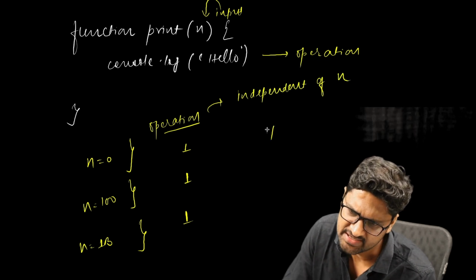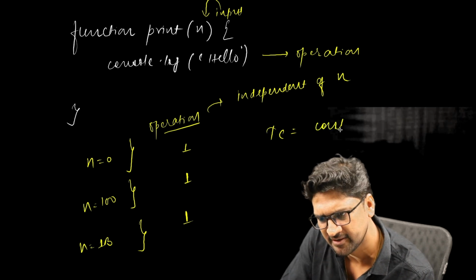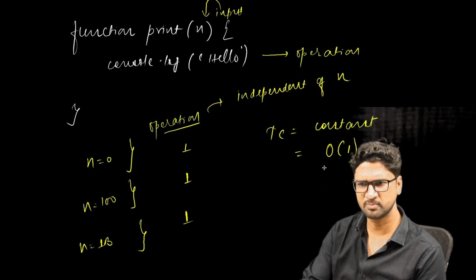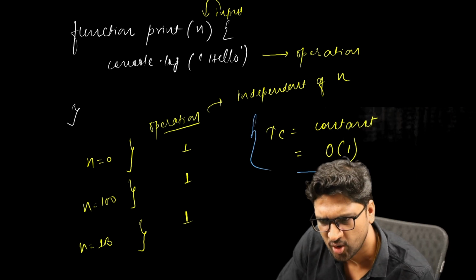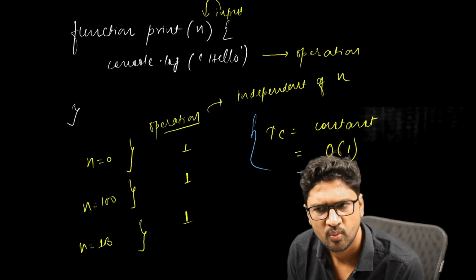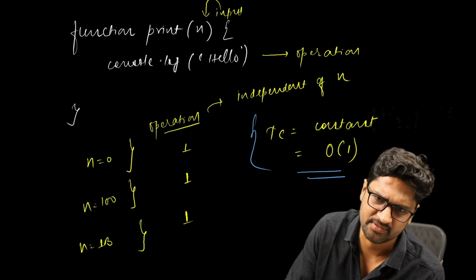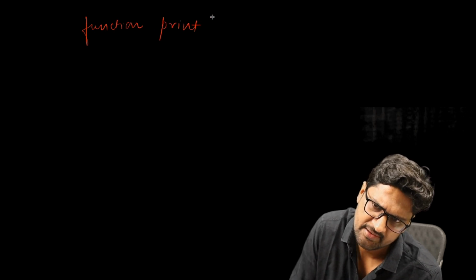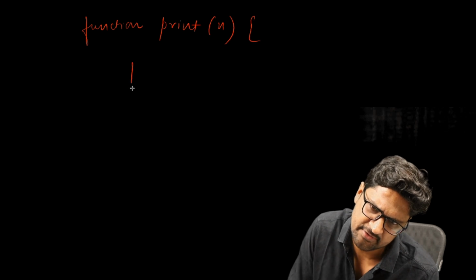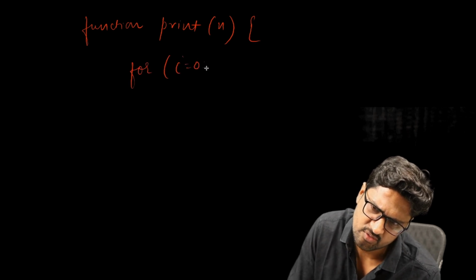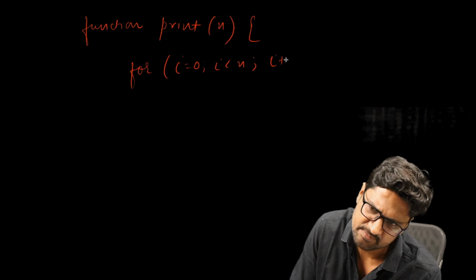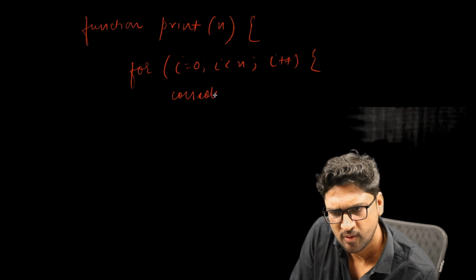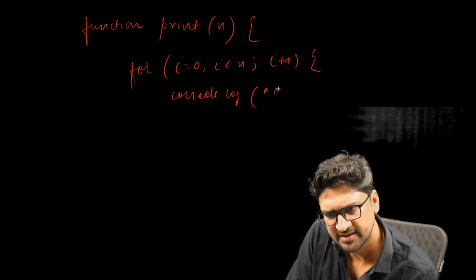So in that case I say time complexity is constant, and I represent it as order of 1. Time complexity is constant and I represent it as an order of 1. If I take another example, I say function print, and I pass n as the input, and then I say for i equals 0, i is less than n, i plus plus, and then I print console dot log, and I say hello.